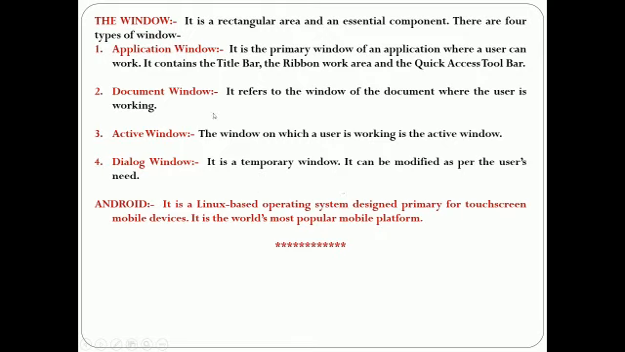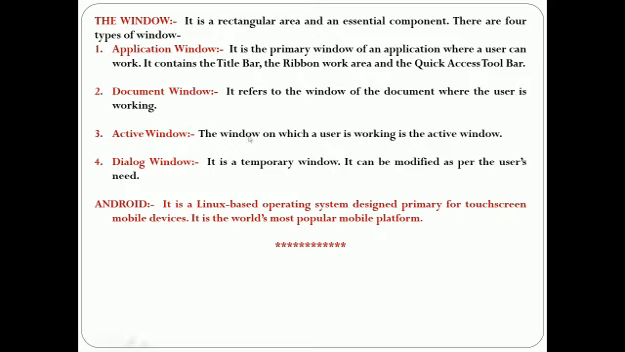Second is document window. It refers to the window of the document where the user is working. The document window is available only within an application window. Document window is a subset of application window. When various documents are opened, each document window will have its own title bar.